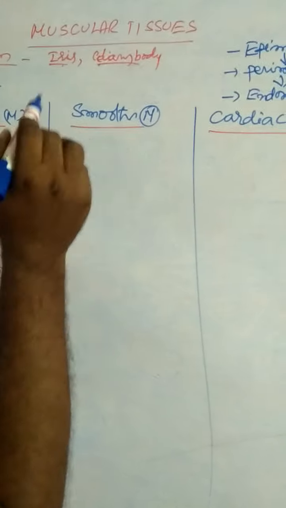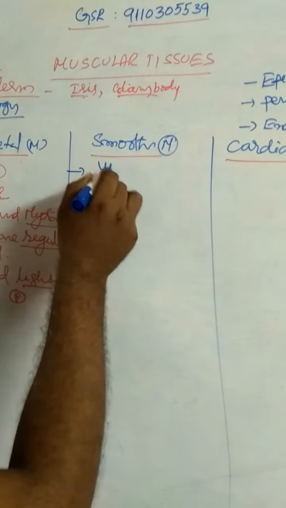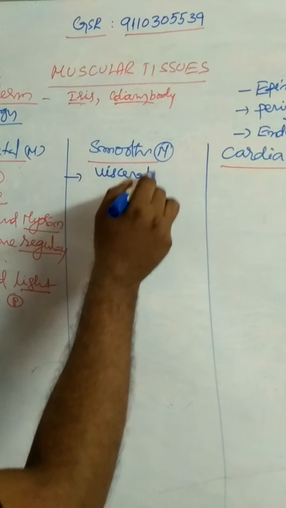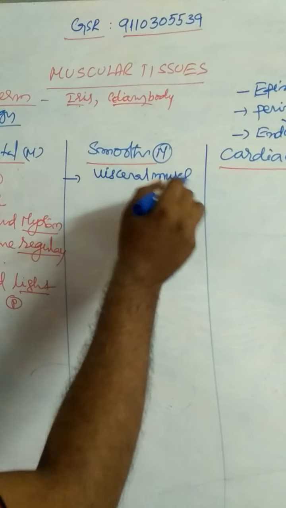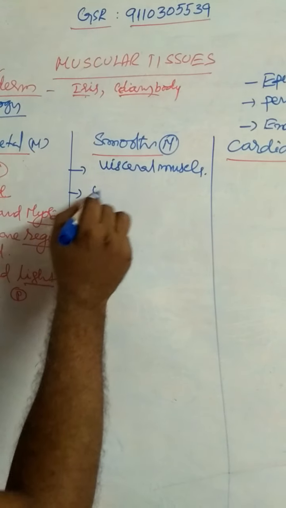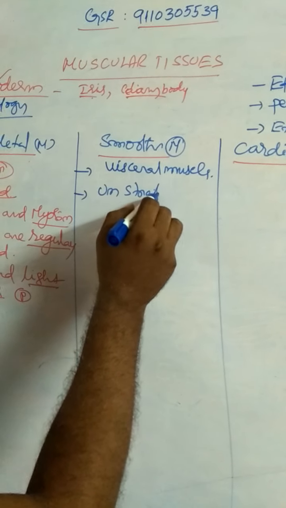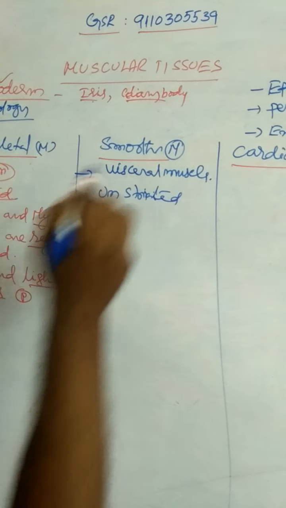And coming to smooth muscles. Most of the smooth muscles are present in the visceral organs. Hence they are also called visceral muscles. These are unstriated muscles.